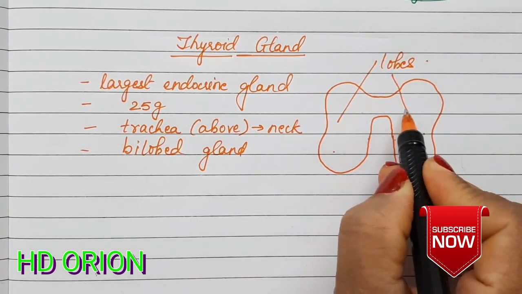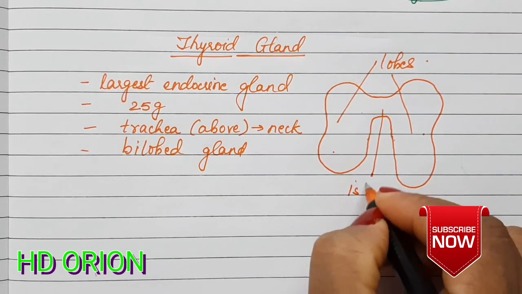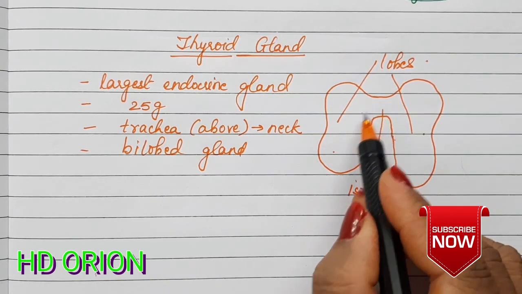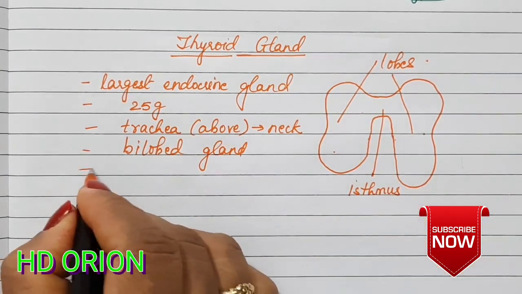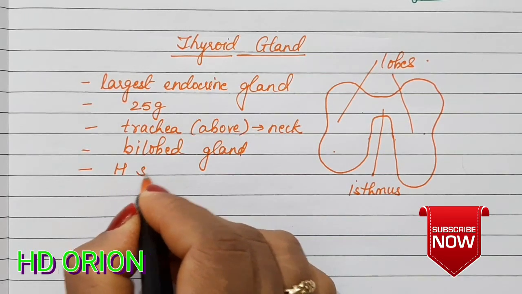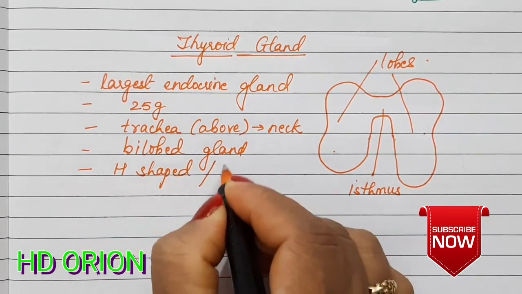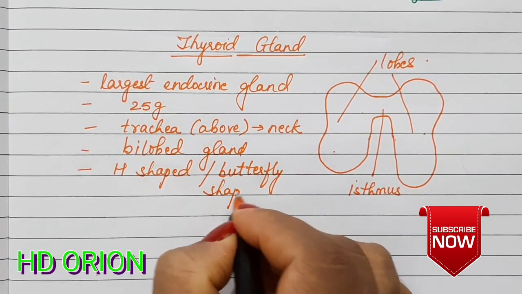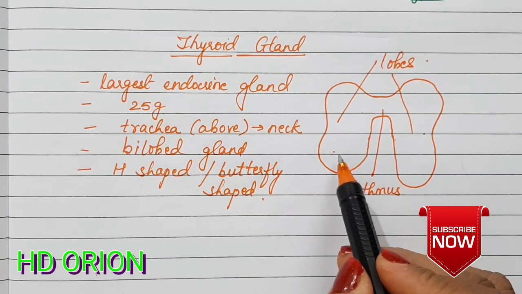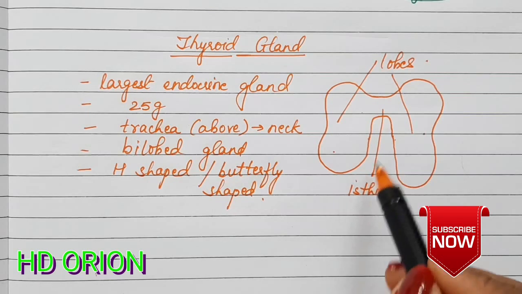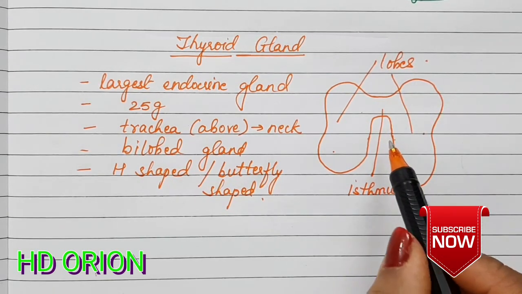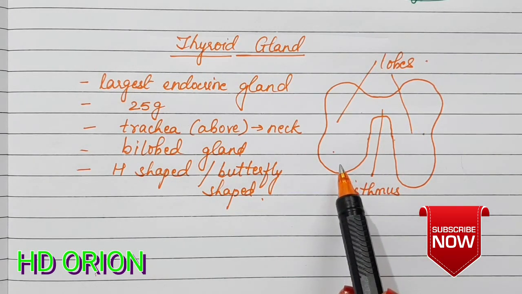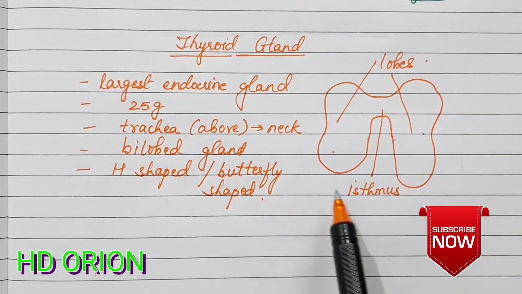There is a transverse connection between the two lobes, and this is called the isthmus. The two lobes are connected by this isthmus. It gives an appearance of the alphabet H, or it is also known as butterfly shaped. So it is located in the neck region and this is the position. This is the structure, and there are 4 parathyroid glands located above it, but we will discuss them later. We are just going to see the thyroid gland in this video.